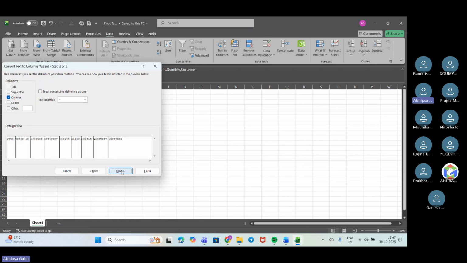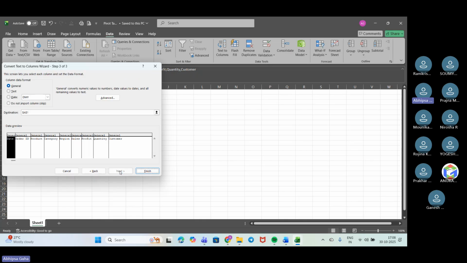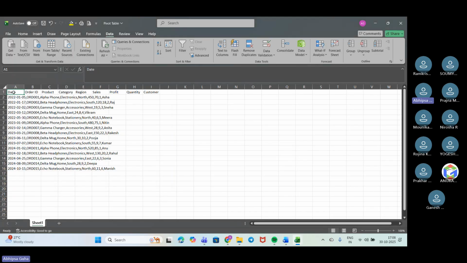From here we'll choose comma, because between each of these we have commas. So we want to separate it by commas. Next, it asks what data format we want. That's okay, I want the general format. And now I want to finish. So see, the very first row has been changed, right? Hope you get what I told, right?